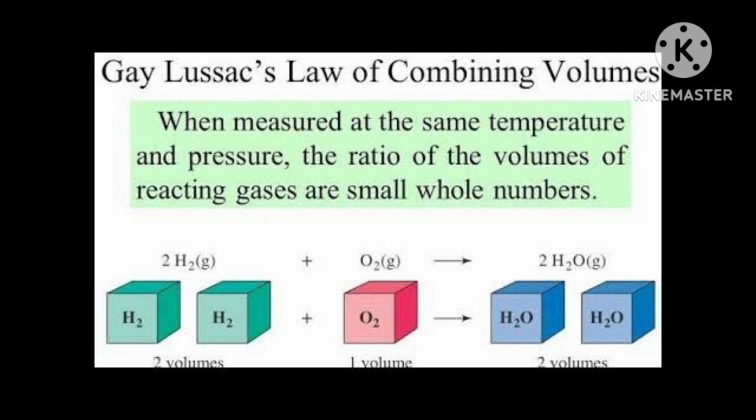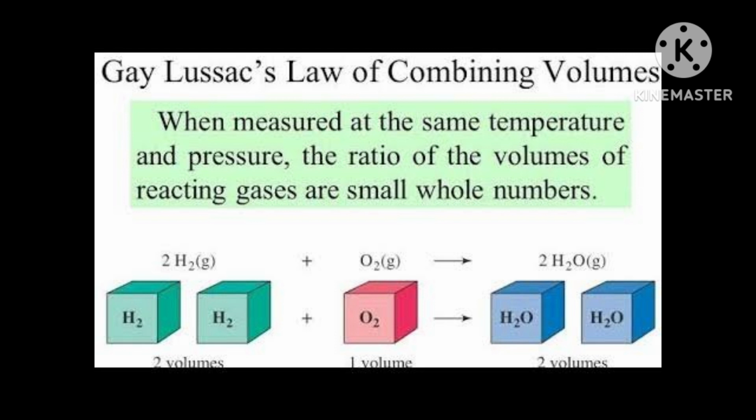1 gram atom means you are talking about gram atomic mass. When you express atomic mass in grams, it is called gram atomic mass. Remember, it is expressed in two ways: first, gram atomic mass, and also called 1 gram atom.